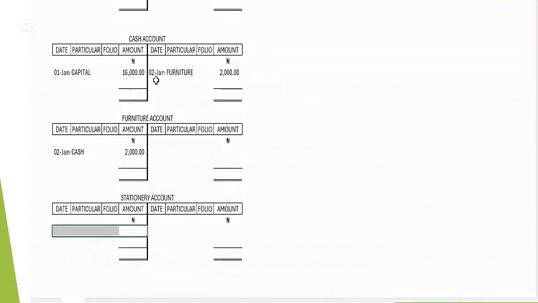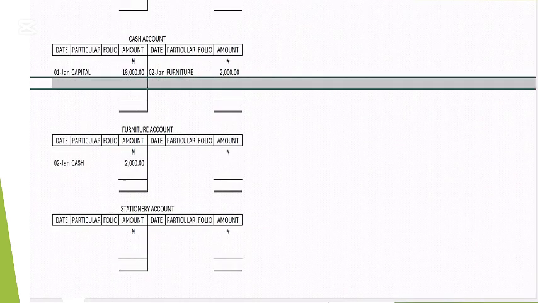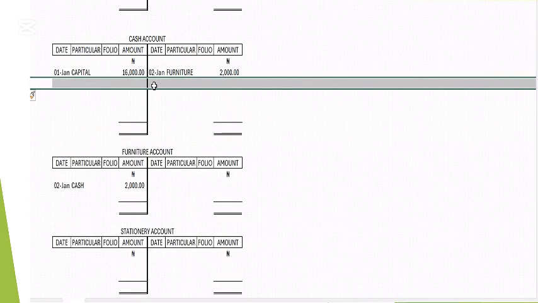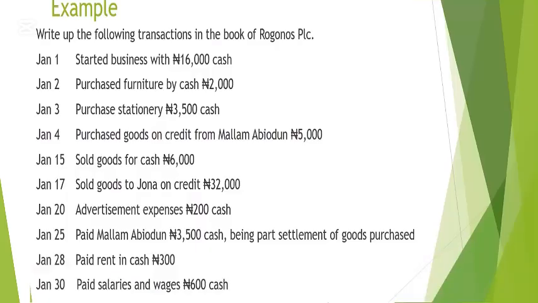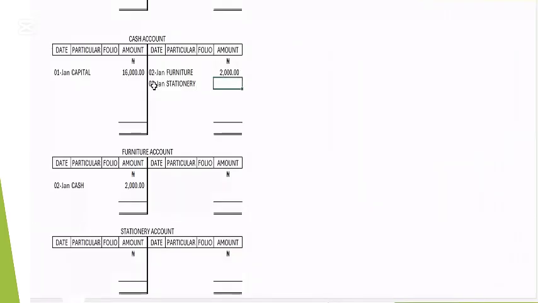So we come to the cash account. Which date was that? On the 3rd of January. Let me add to this place so that I have more space. So you have the 3rd of January, 3 of 1, and stationery here. How much is it? It's 3,500, so enter 3,500.